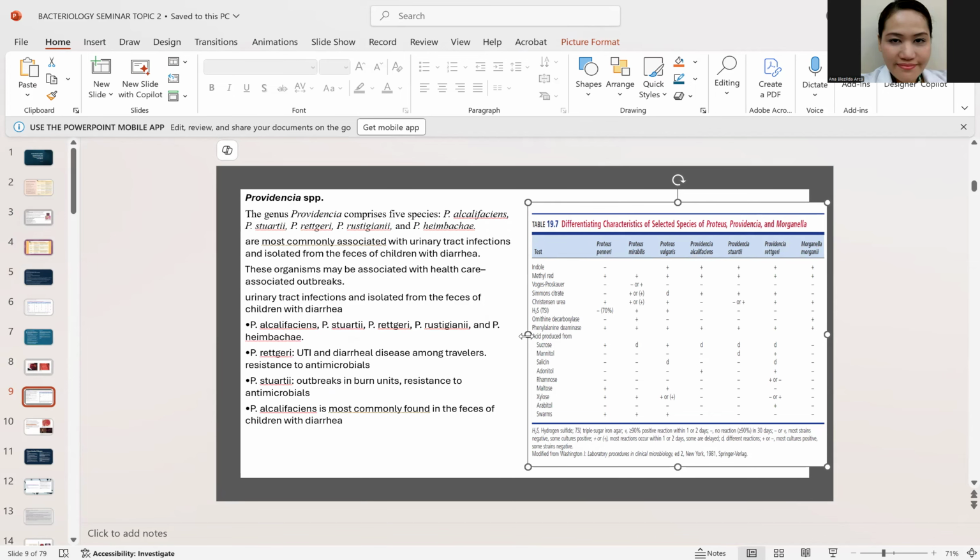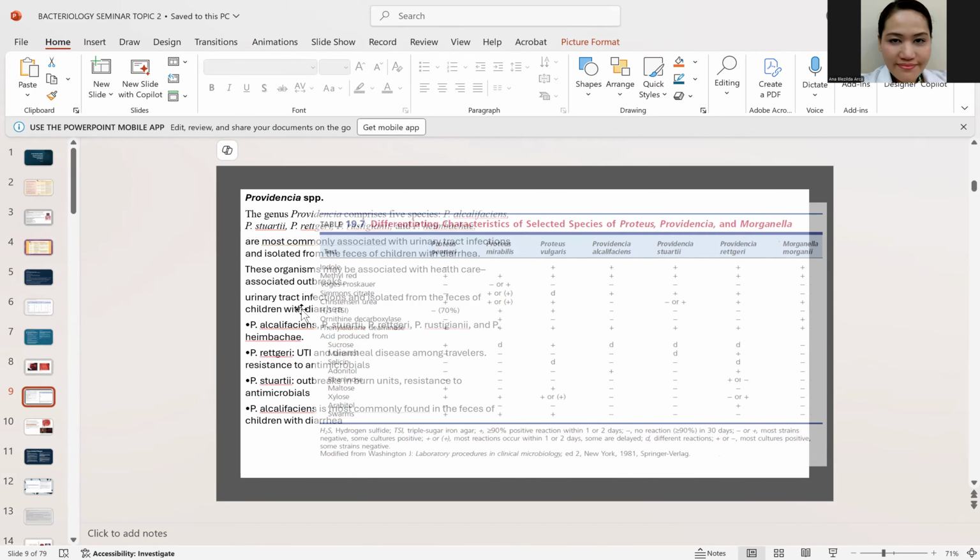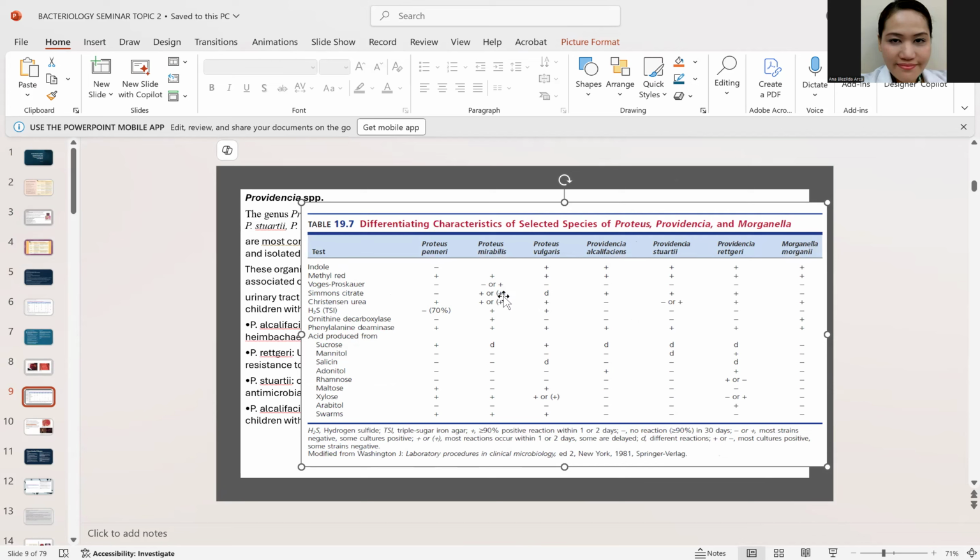Now, when it comes to the biochemical characteristic, to take note of the following. Sabi ko nga kanina, ang proteus, meron silang H2S. The rest are negative for the H2S among the PMP group. And then to separate Morganella, take a look at the citrate reaction. Take note that Morganella is citrate negative. Okay? But the rest of the Providencia, they are citrate positive. Okay? So that's how you separate the following from each other.